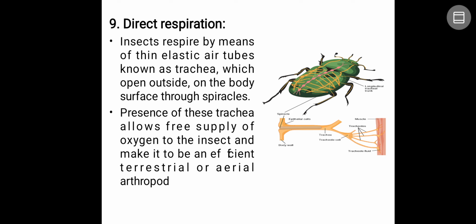So insects respire by means of thick, thin, elastic air tubes, which are known as trachea. That's what is called tracheal respiration, which open outside on the body surface through the spiracles. The presence of these trachea allows a free supply of oxygen to the insect and makes it an efficient terrestrial or aerial arthropod. Immediately it can get the oxygen and supply it.